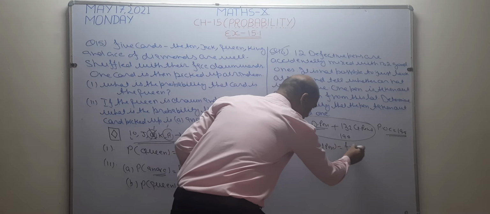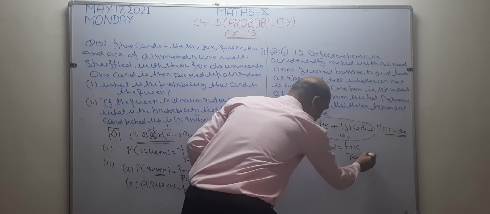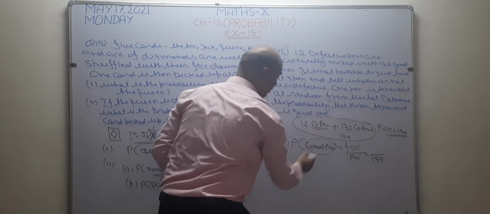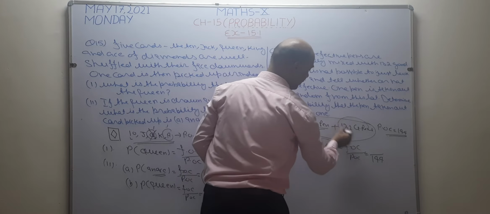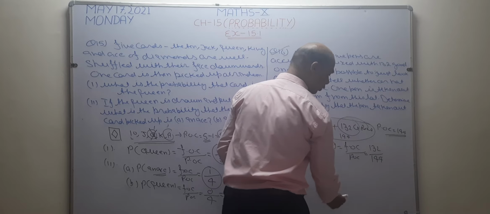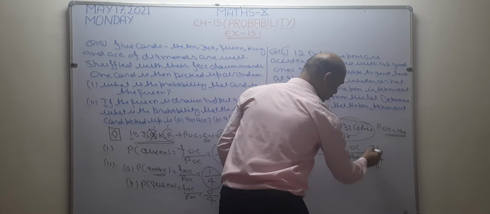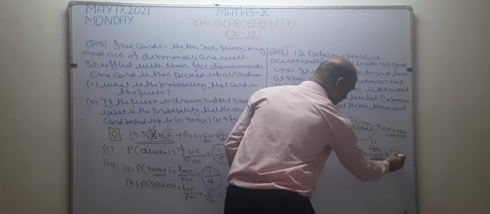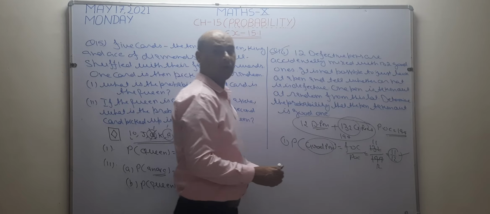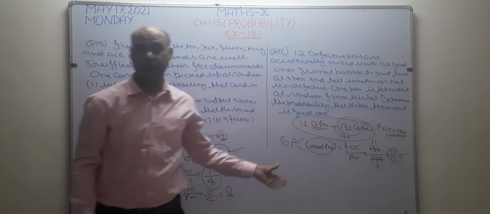Formula: favorable outcomes upon possible outcomes. POC of this question is 144. I want to check good pens. How many good pens are there? 132. So write here 132 upon 144. Dividing by 12, 12 ones are 12 and 12 elevens are 132, the answer become 11 by 12. This is the answer of this question. I hope it is clear to you. Okay.